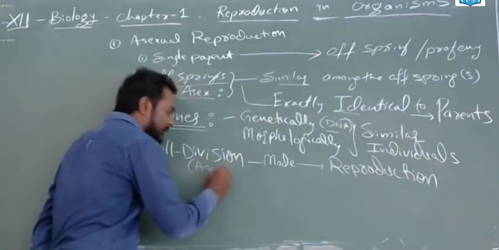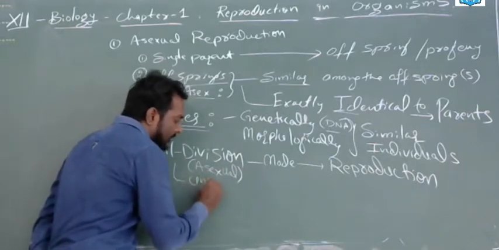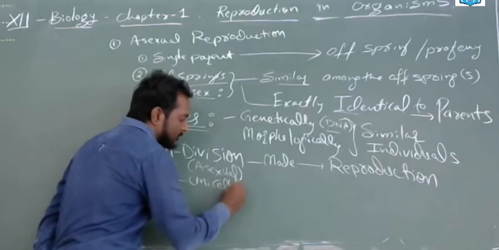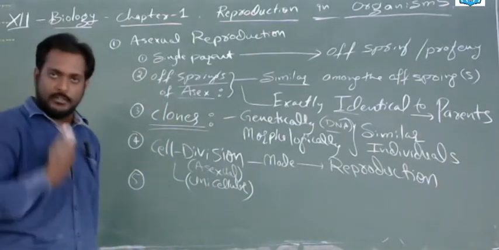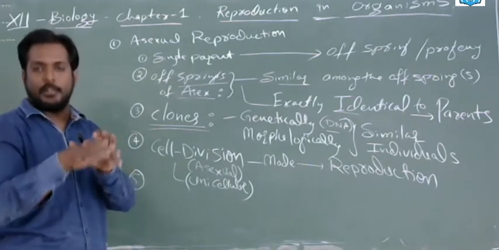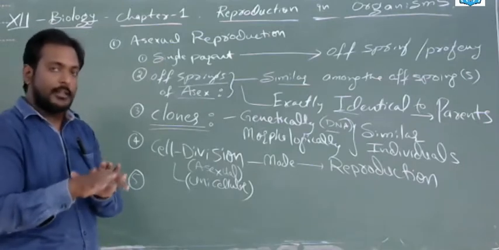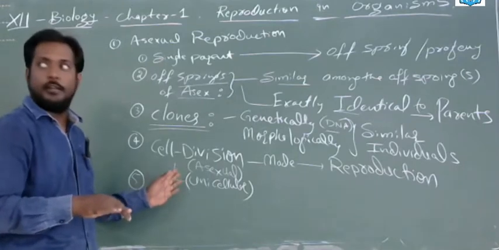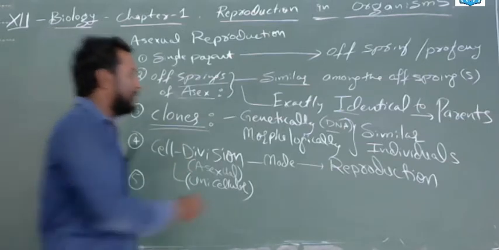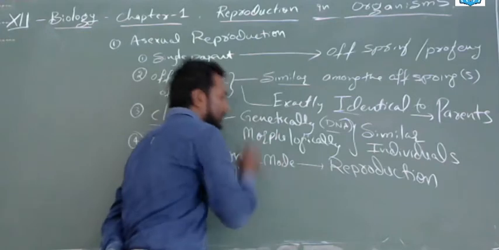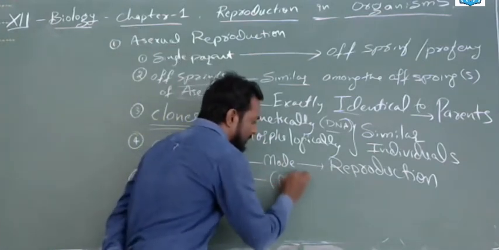We are discussing cell division especially in the case of asexual, moreover in unicellular organisms. Cell division occurs everywhere, even in multicellular organisms like us. Even if the skin ruptures, it goes for cell division and produces new cells. This is another concept, though they have a similarity. Cell division, asexual, unicellular: this is a mode of reproduction. Clear?